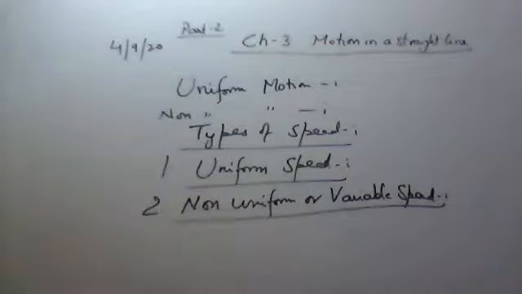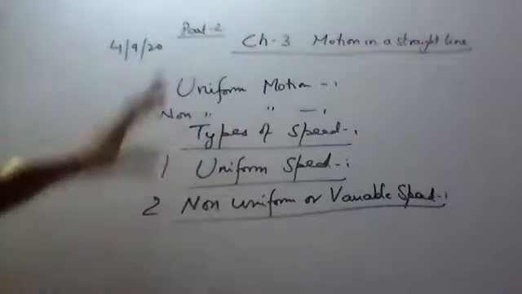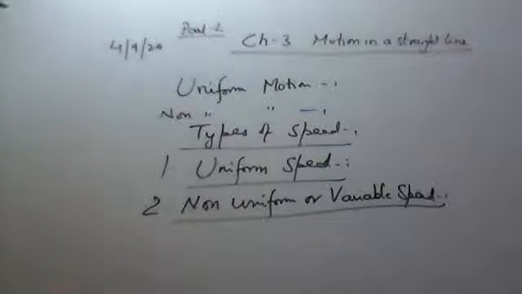So write down non-uniform or variable speed: when the body covers unequal distances in equal intervals of time, its speed is not constant, and the motion is non-uniform.